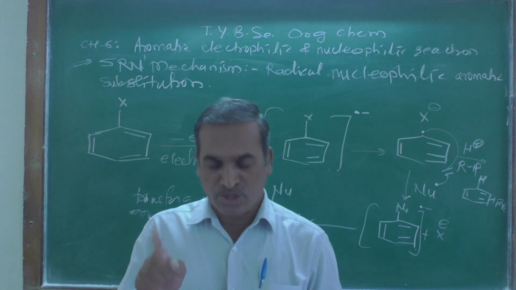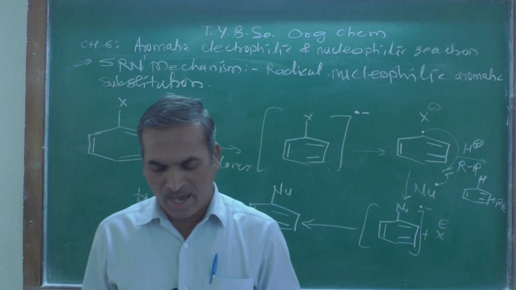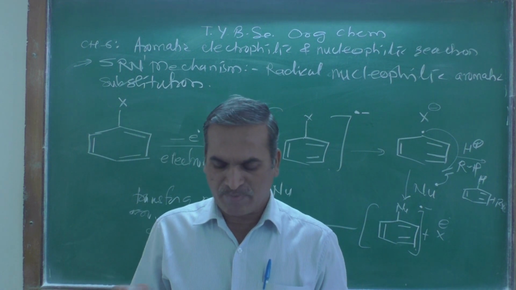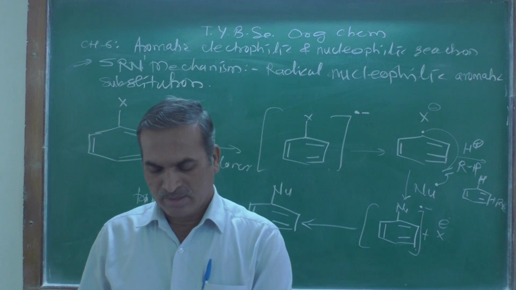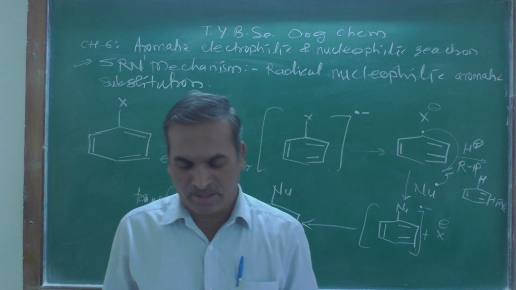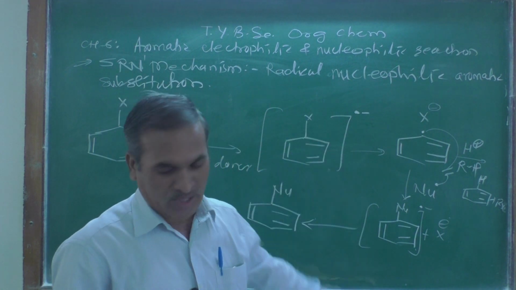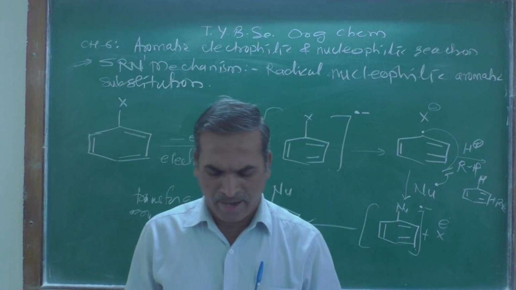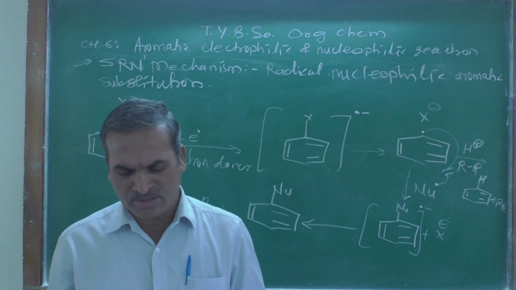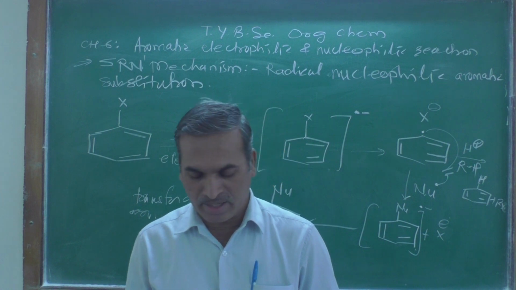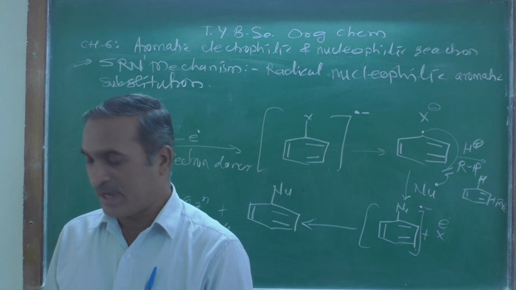In this substitution, the aryl halide accepts an electron from a radical initiator and forms a radical anion. We know that this radical anion collapses to an aryl radical and a halide ion.